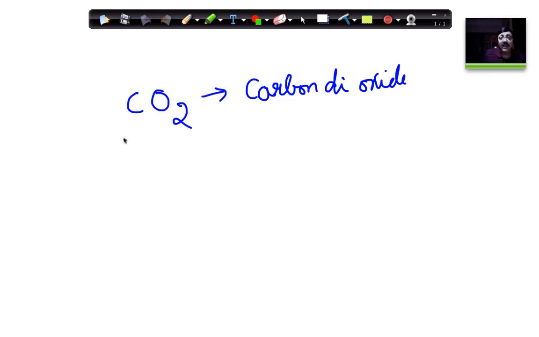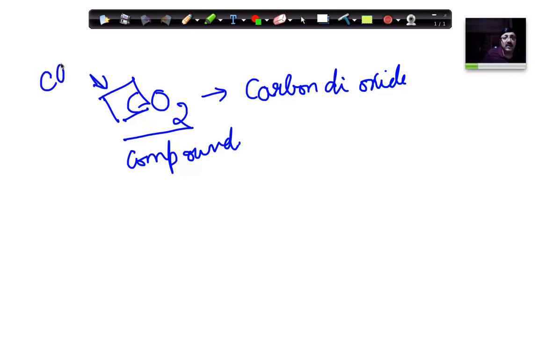This is in fact a compound. Why? Because it contains carbon, and it also contains oxygen.